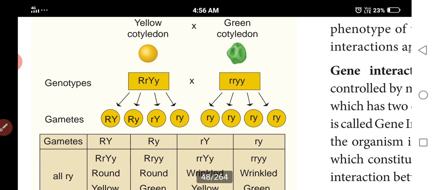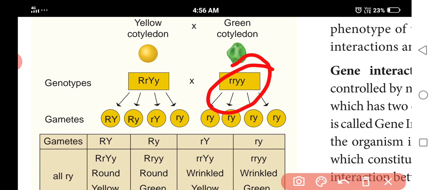Capital R small r, capital Y small y, and small r small r, small y small y. This is the recessive parent. And it produces four types of gametes, with a 1:1:1:1 ratio in the dihybrid test cross.